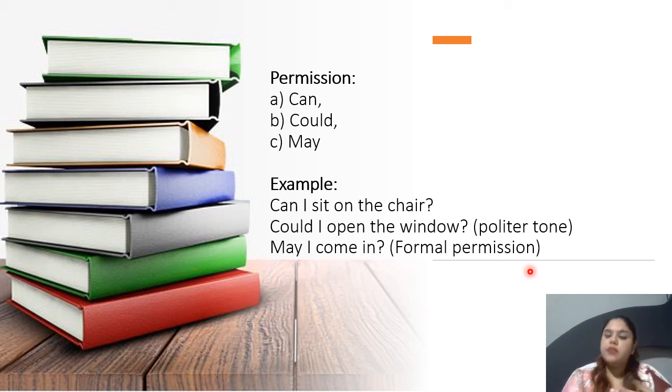When I gave the example, I used class and office, right? Those are very formal places to be at. So when you want the person to allow you to enter a place, you use may. Or anything, may I use your cell phone? That is a very private thing that you're asking for from someone. So you use may.